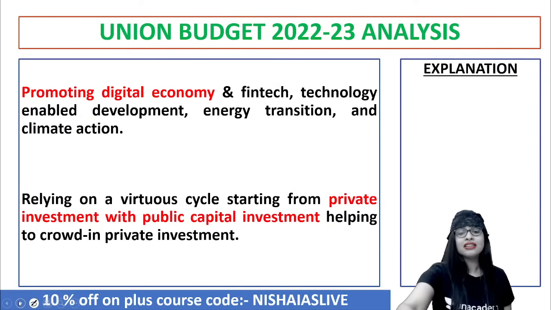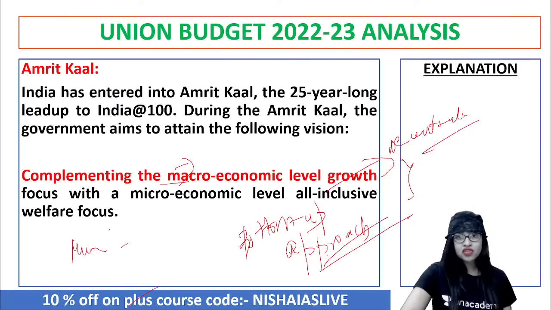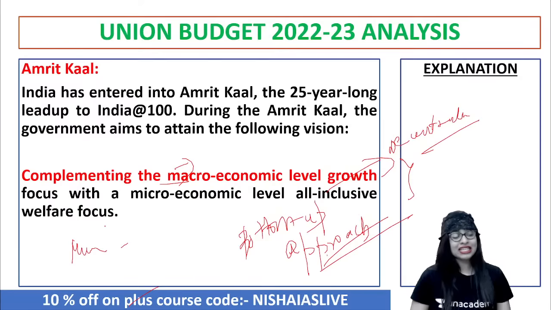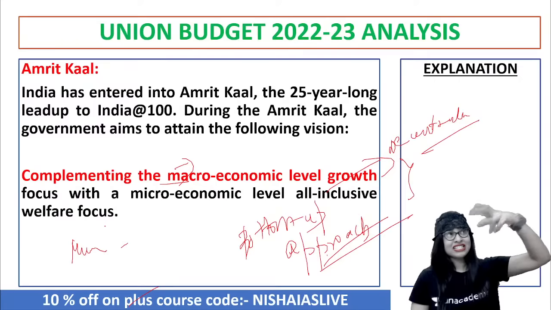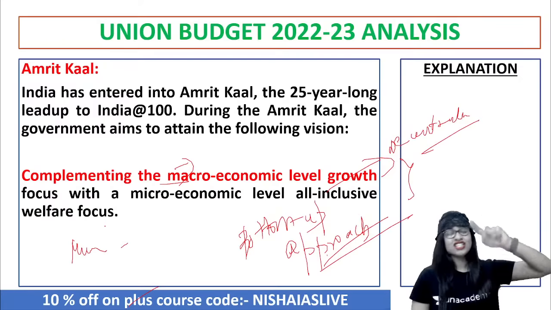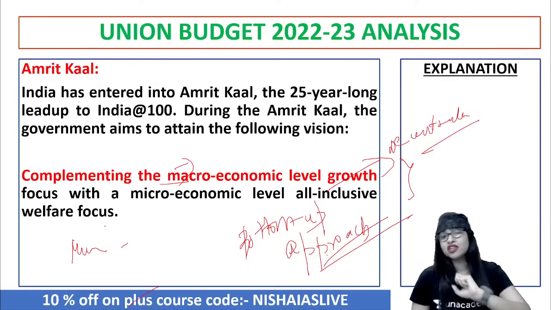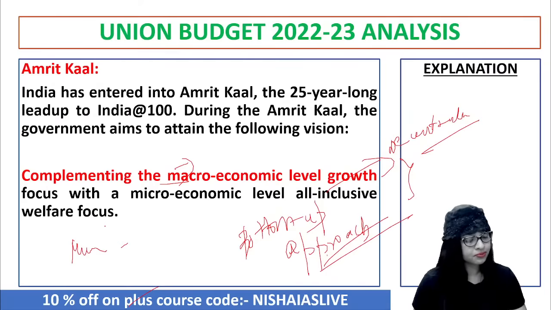Bottom-up approach. See, Danya, bottom-up approach is nothing but from the micro, you'll go to the macro level. From the panchayats to the districts to the state to the central level. That's what you call bottom-up approach. It has an in-depth understanding right from the grassroots level to the top level. So every single stage has been considered. It's not like one central plan that you put forward. That is in line with the decentralization concept for an all-inclusive welfare approach for our country, India. Clear? Is it clear, Danya?